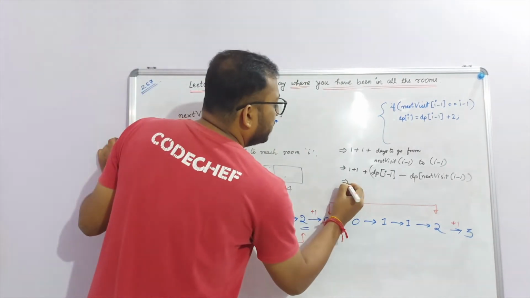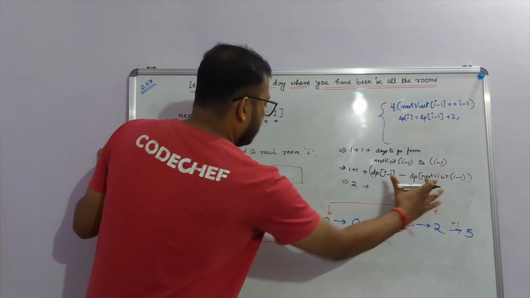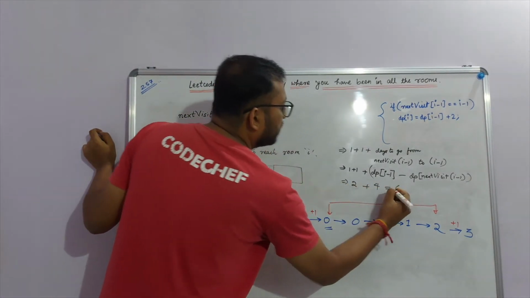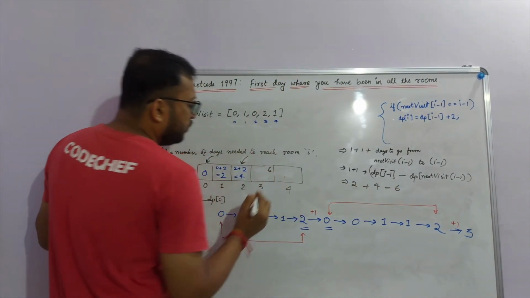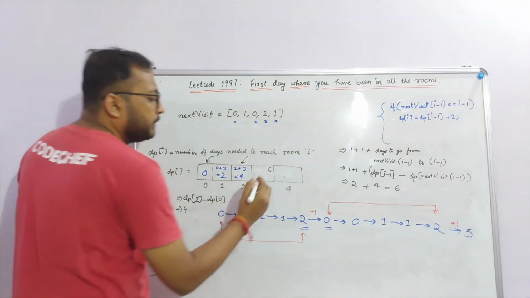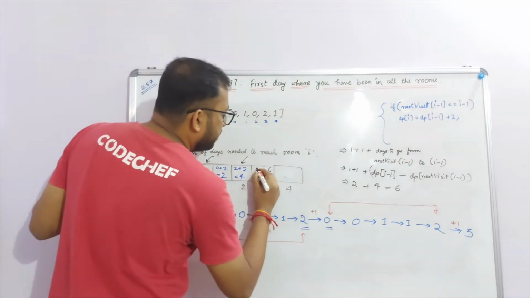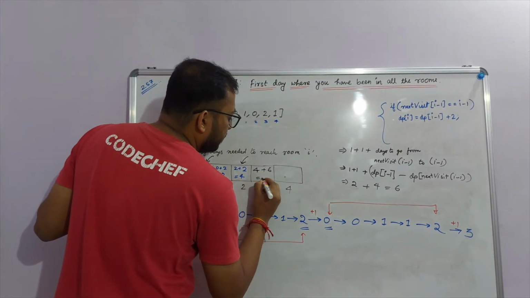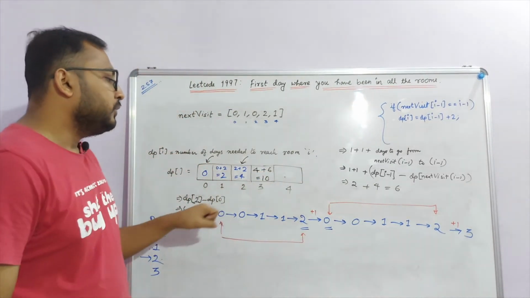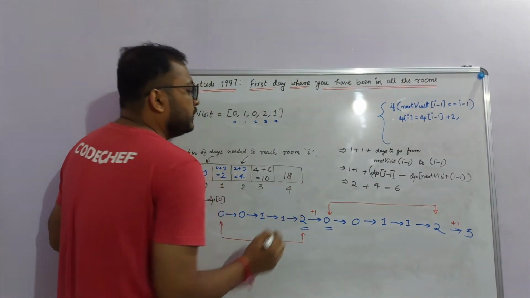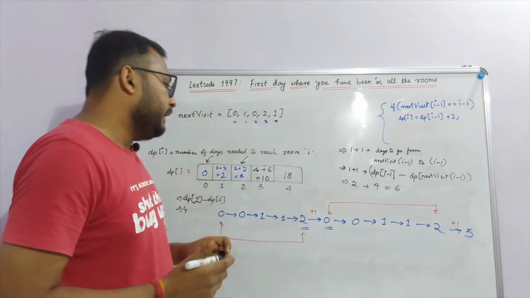So the value is simply 1 plus 1, 2, plus this value, dp of 2 minus dp of 0, which is 4. So this is 4, which is 6. So 6 days are needed to move from room number 2 to room number 3. But how many days do we need to reach room number 2, which is 4 itself? So in total 10 days are needed to move to room number 3. And finally for room number 4 we have 18 days. You can calculate this for yourself, take it as an exercise.